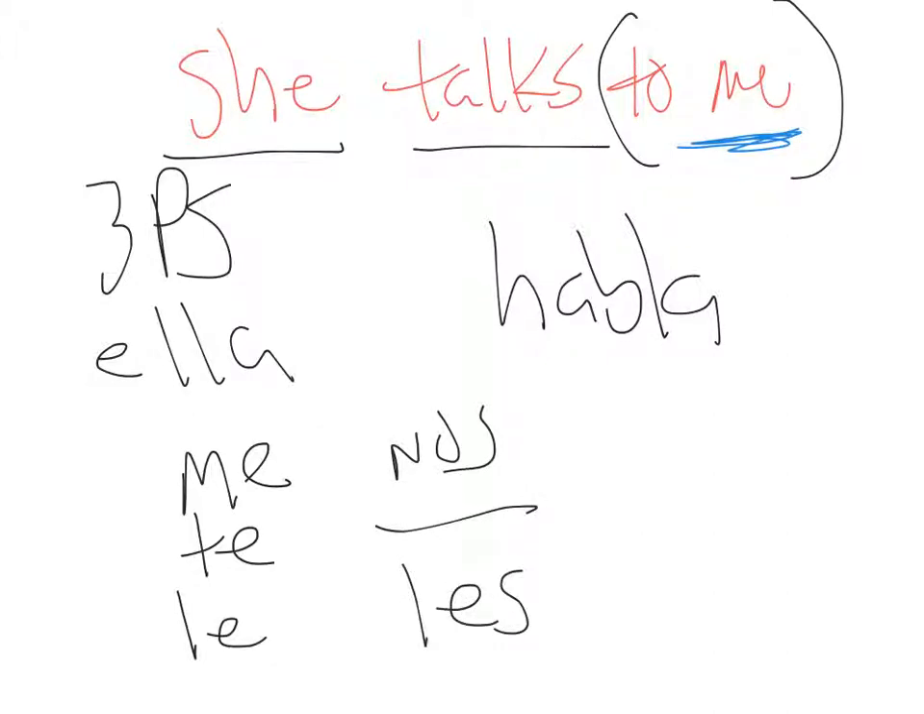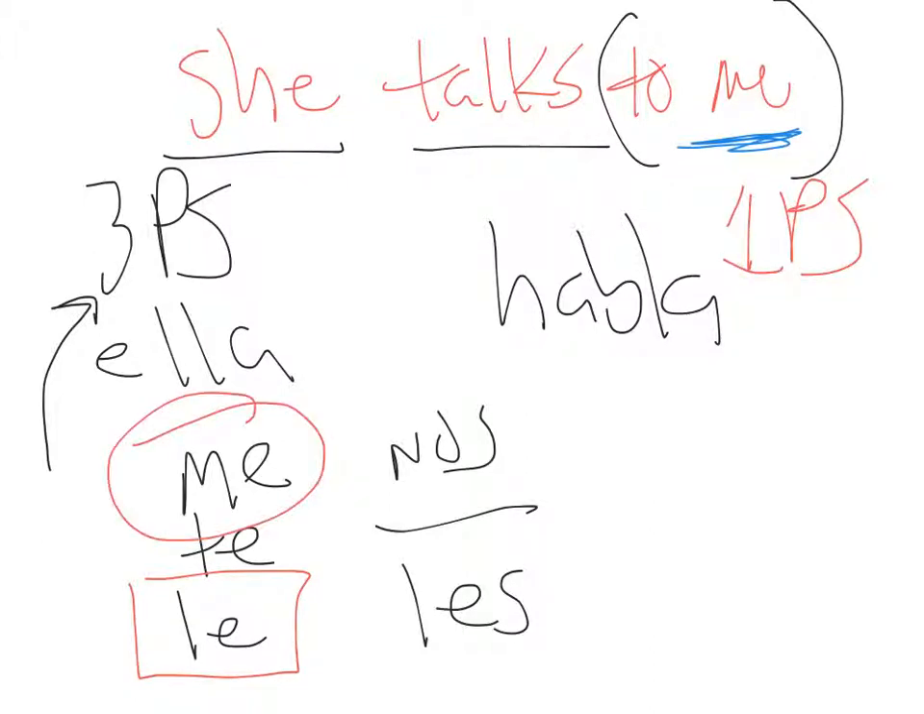Now, if it's ella, we told you that's third person singular. Where are you going to find third person singular? Right there. I'm sorry, but she talks to me. Scratch that. It's first person singular, right? Ella is third person singular, but the me is first person singular. So we need up here, actually, let's get rid of the other box. She talks to me. It's ella me habla. Ella me habla. She talks to me.